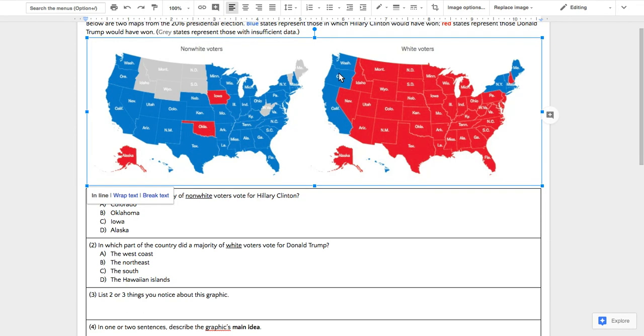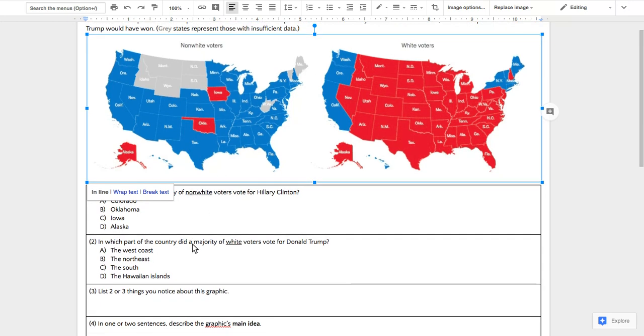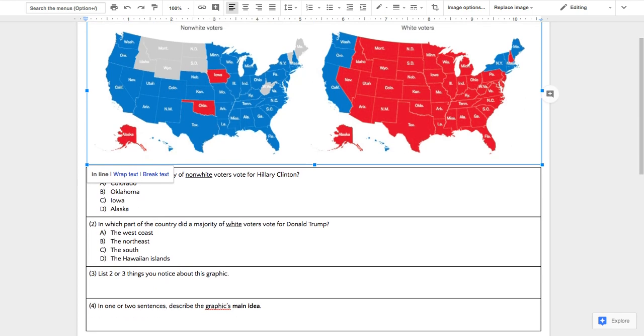I noticed that the most Hillary-friendly states are on the coasts, up and down the whole West Coast here, and then up in New England and New York here. I'm noticing that there's a couple of places up here where there just wasn't enough data on non-white voters, and I wonder if that means that there just aren't a whole lot of people of color living in North Dakota. I don't know. So those are the main things I notice.